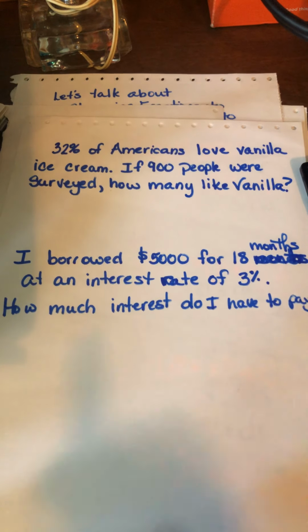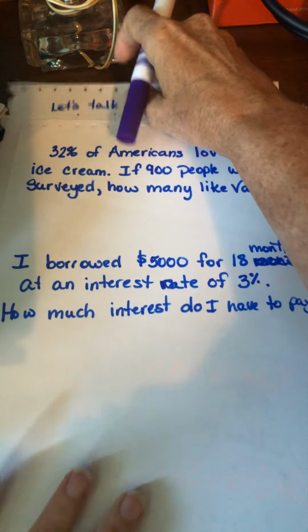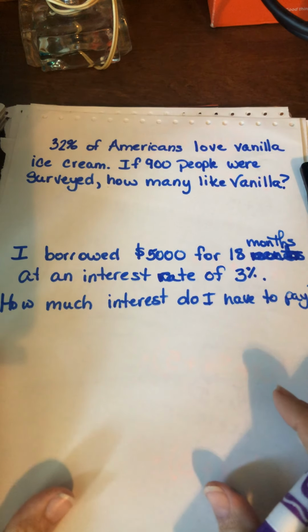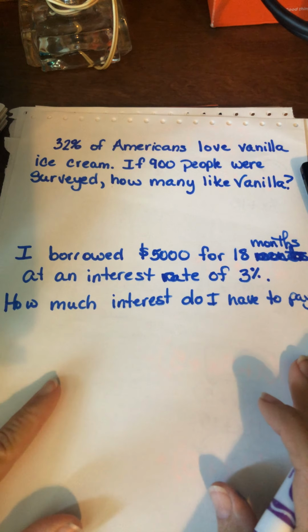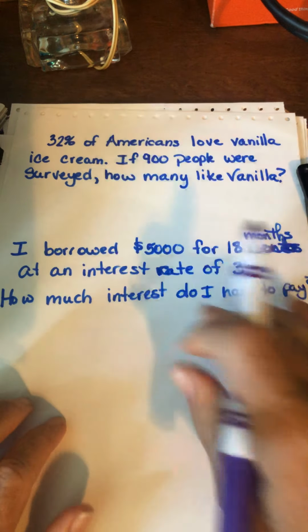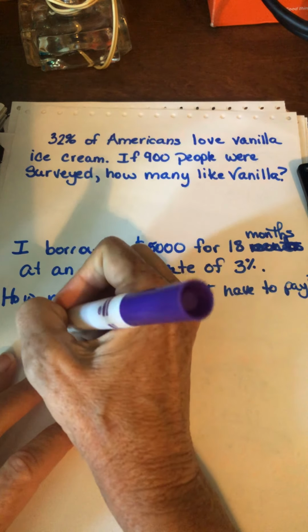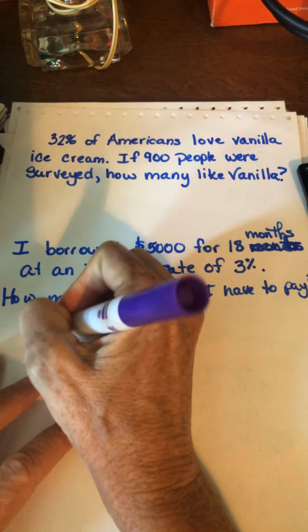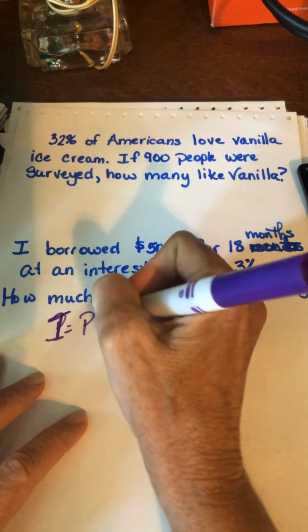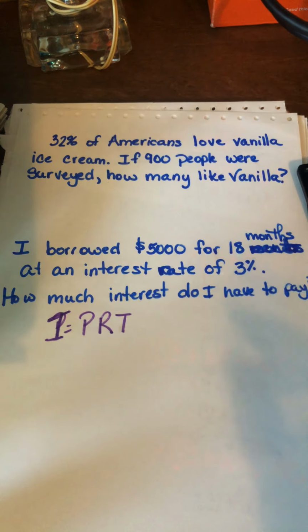Okay, we're getting to the end. I want to make sure I didn't skip one. 32% of Americans love vanilla ice cream. If 900 people were surveyed, how many people like vanilla? We did percents, and then this one is principal. Remember, the formula for interest is principal times rate times time. Go ahead and do these two. I'll see you back here in a minute.